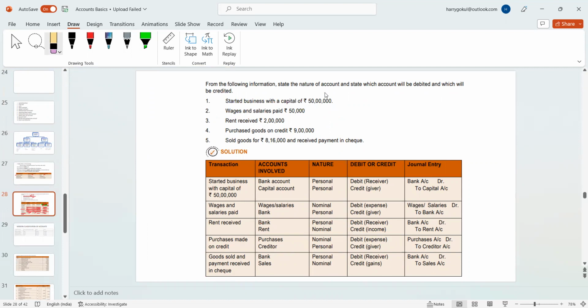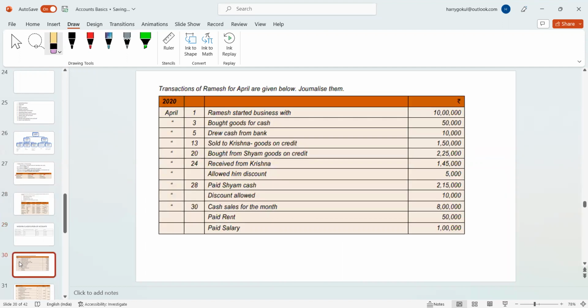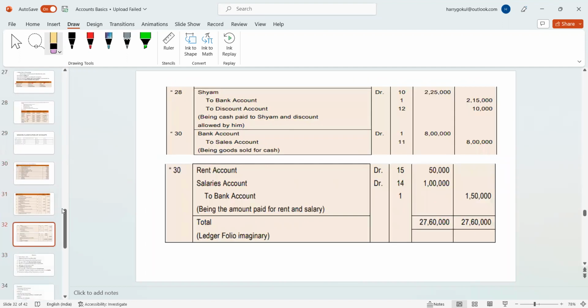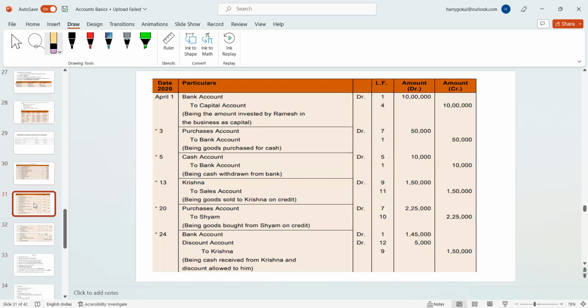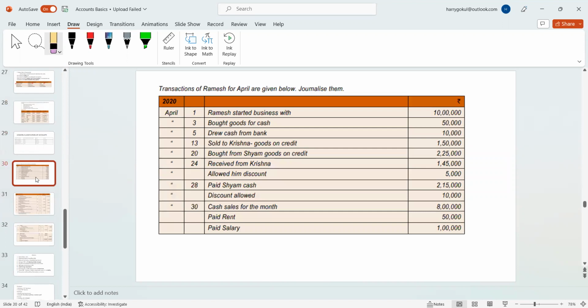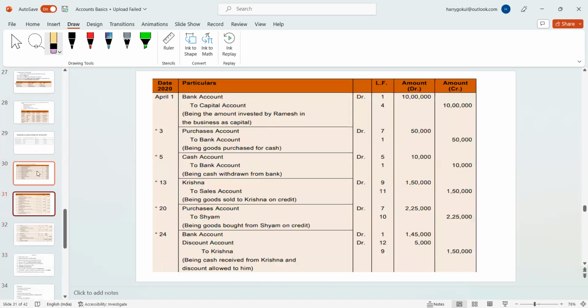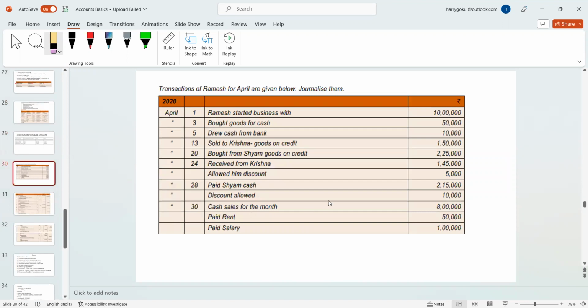I used the modern approach, the modern classification of accounts, to explain everything because it will be easy. No doubts. Okay, right now you can directly go to the explanations. Well, one second. I can't explain everything right now.